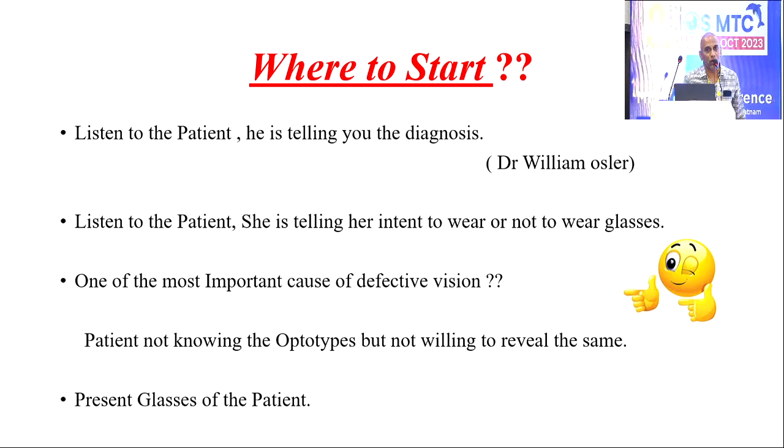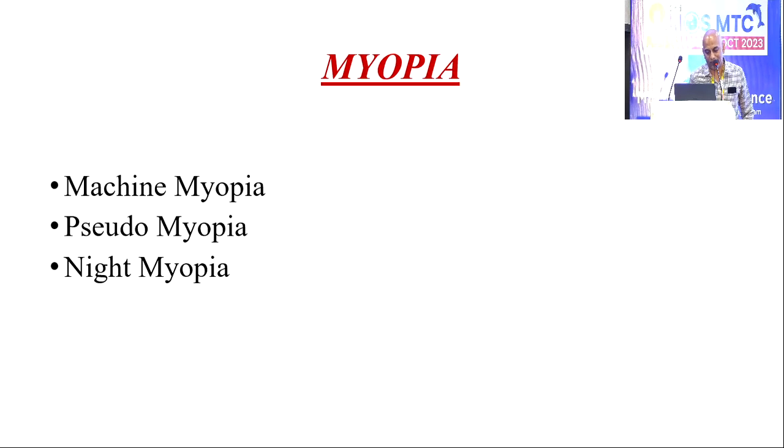He is telling you his intent, or especially the female patients, their intent to use or their dislike for the specs. Most often certain patients come and say that their headache will go away with specs. Indeed, you are dealing with a refractive patient. Most of the time, the patient not knowing the optotypes is one of the most common causes of defective vision. They won't reveal it, but once literate Snellen charts are used, they say that they couldn't see, and when you press, they will say that their formal education is not there. And the patient's present glasses are one of the most important points to start the refraction.